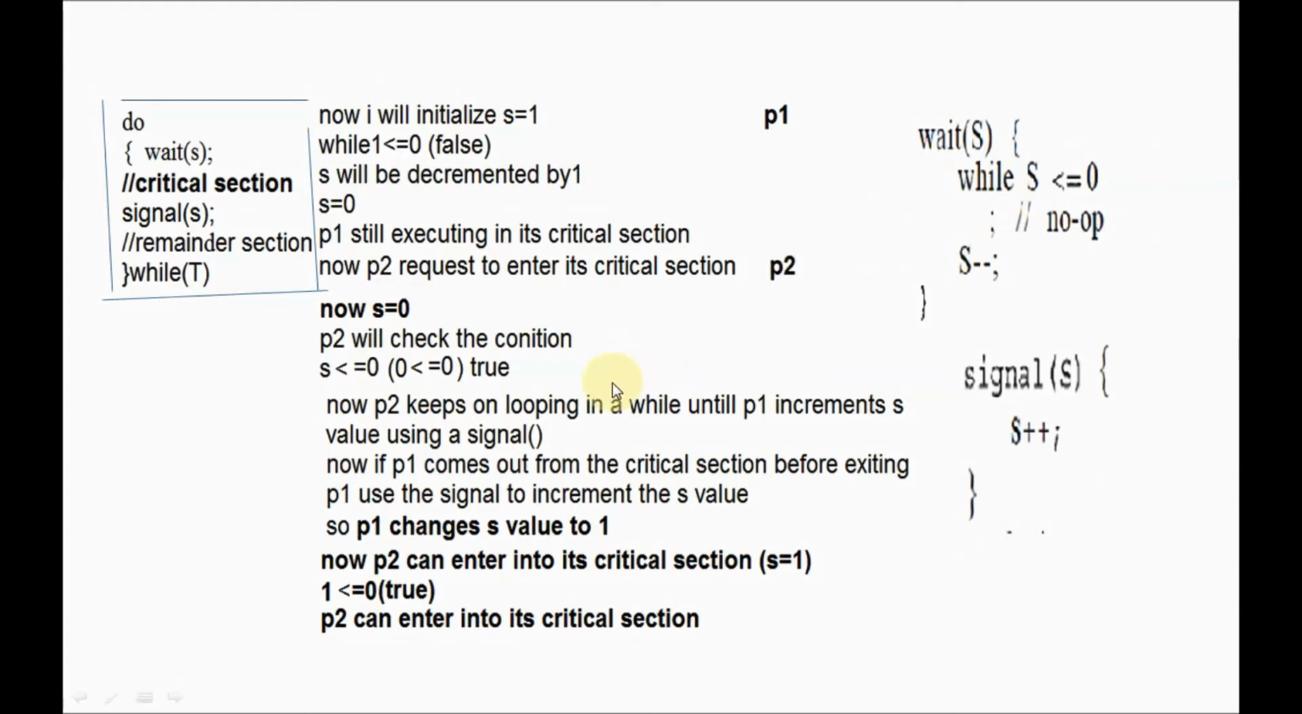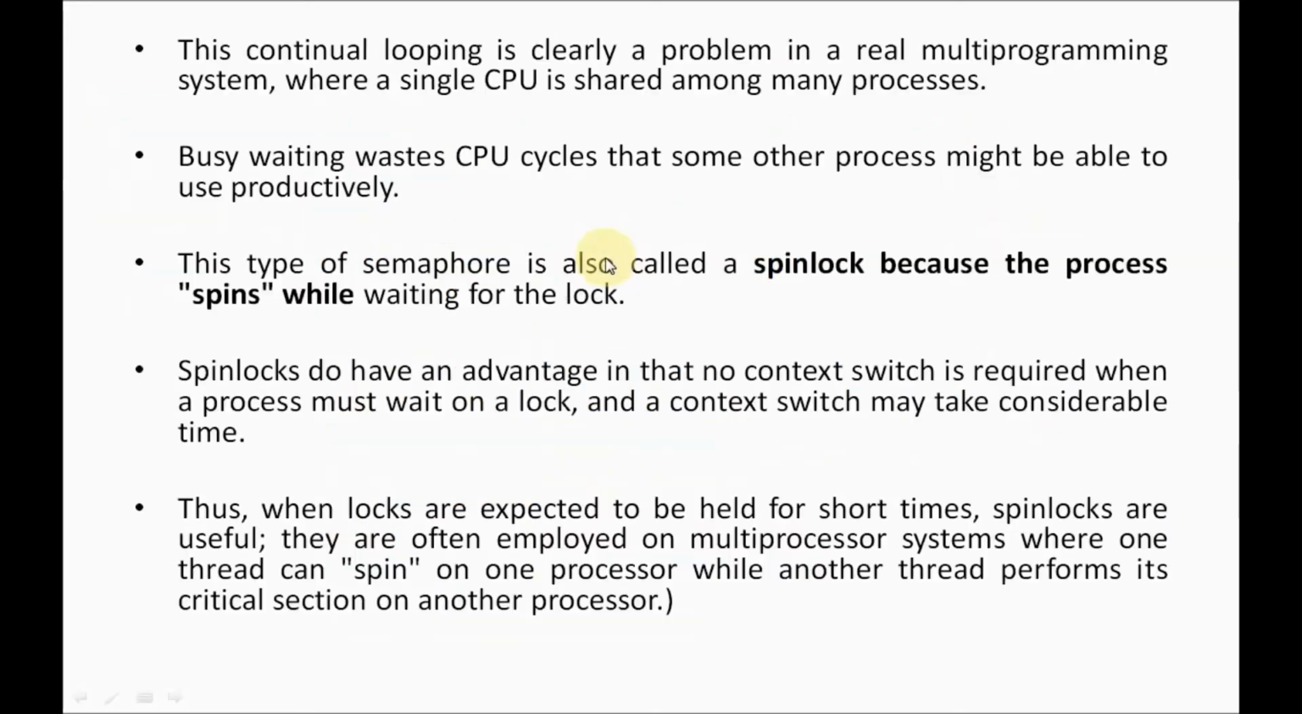Now, how is this a problem? Busy waiting, how is it a problem? See, I will explain that. Getting, guys? The continual looping is clearly a problem in a real multi-programming system, where a single CPU is shared among many processes. When one process is looping continuously, definitely it's going to waste CPU cycles, because it is looping.